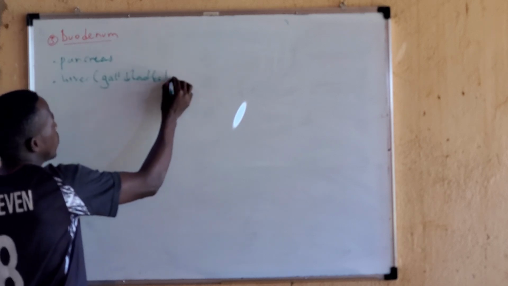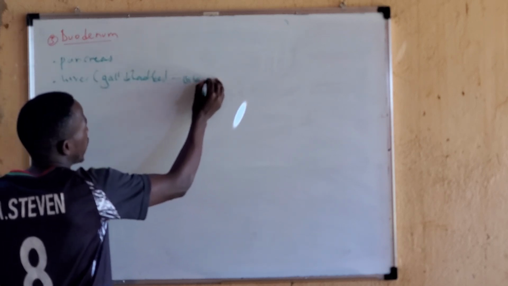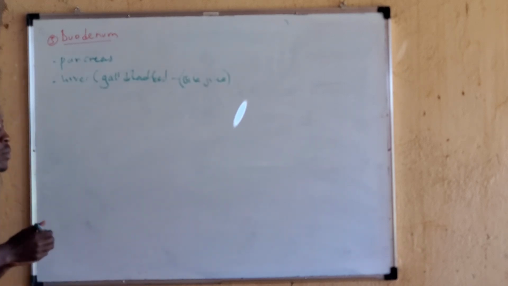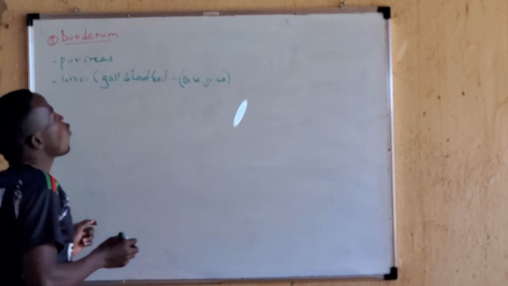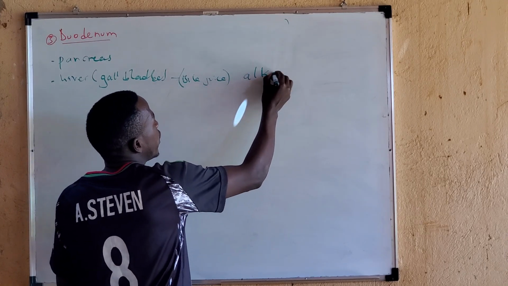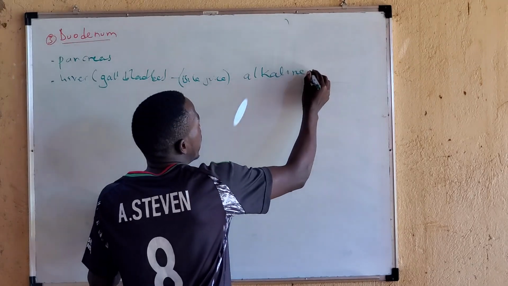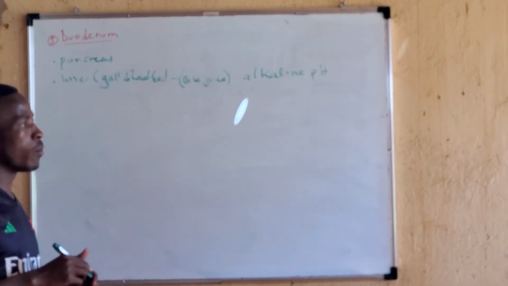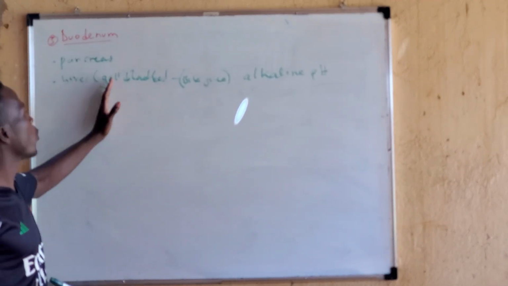The gallbladder gives us the bile juice. Now, the bile juice provides chemicals which make an alkaline condition in the duodenum. Therefore, the alkaline pH in the duodenum comes from the bile juice.